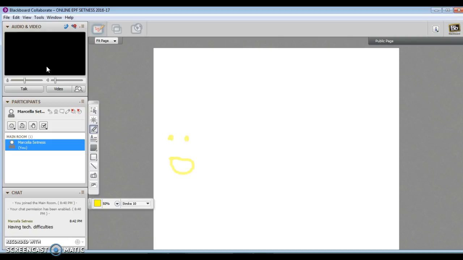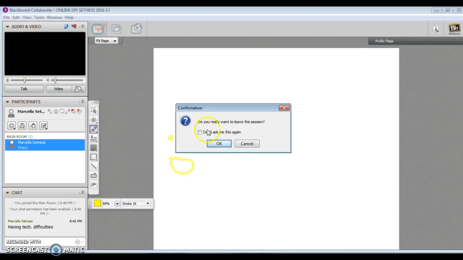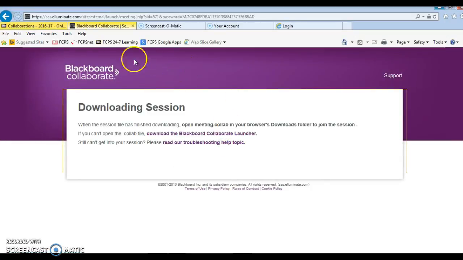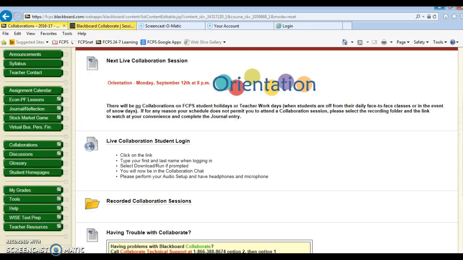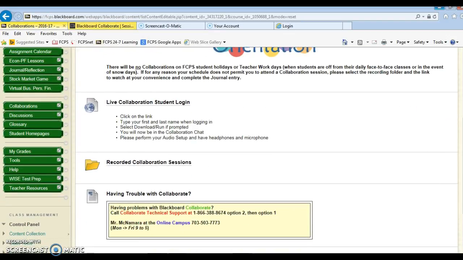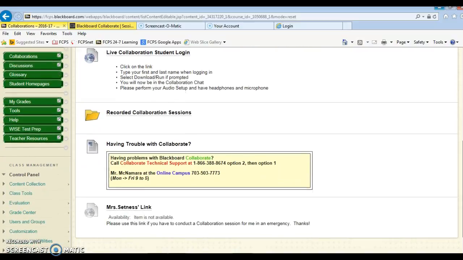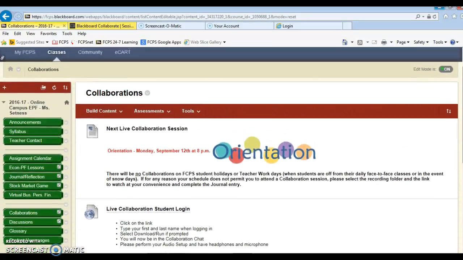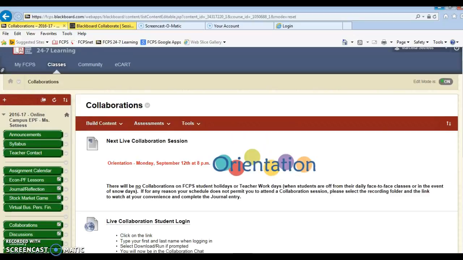When we are all done for the evening, you simply can hit File, Exit, or in the upper right hand corner, exit out of the collaboration session, and at that time the session will be recorded and I will post it in the folder titled Recorded Collaboration Sessions. If you have any technical issues with Blackboard Collaborate, the contact information is listed right here, and if you can't get the resolution that you need with that number, you can always contact Mr. McNamara in our online campus and we'll do the best to help you if you're experiencing any kind of technical difficulties with the Blackboard collaboration.